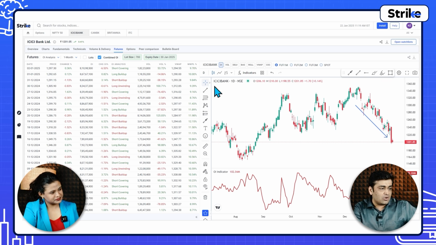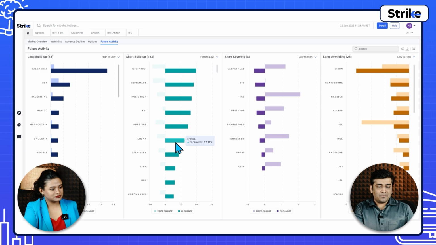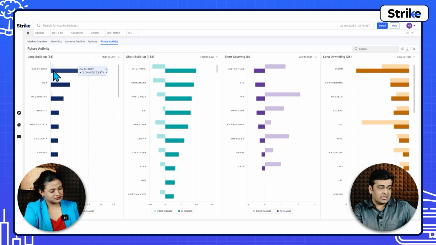So along with that, now on the homepage itself, on a particular day, if you are a trader, maximize that chart, and you can see that out of all the futures stocks, there are 38 stocks in which there is long build-up that has happened today. In Dalmia Bharat, the OI changes by 22%. That is high. All right.